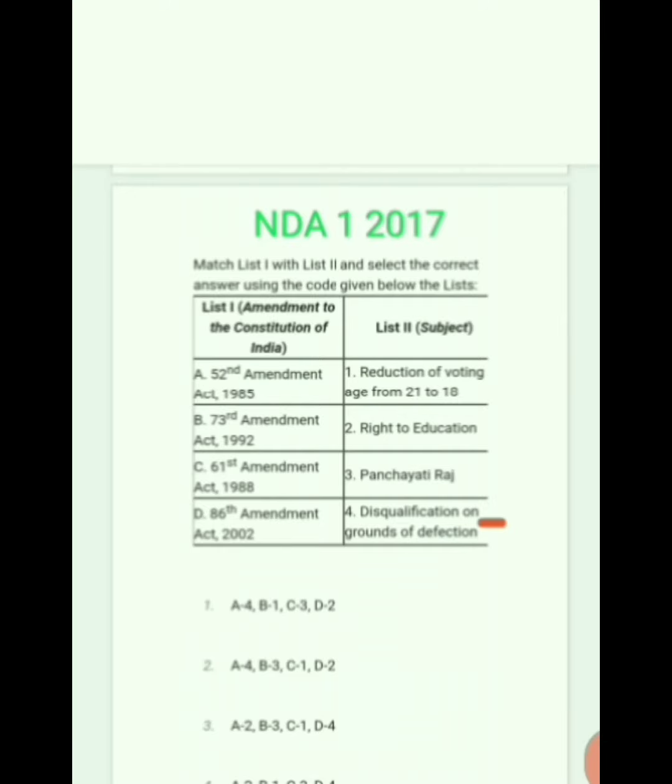And 7th Amendment Act 1988 related to Panchayat. So here A is 4, B is 3. Here the option is 2. So 2 is correct.